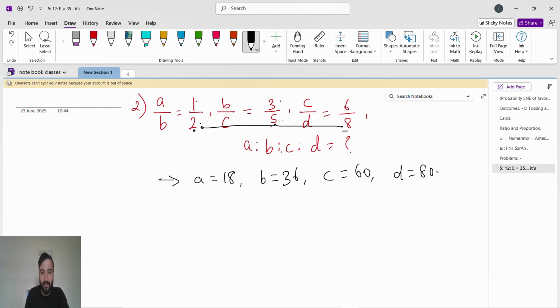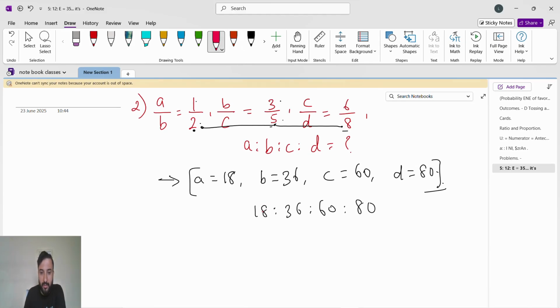Like this. So A is to B is to C is what? A is 18, is to B is 36, is to C is 60, D is 80. See, in just one step you will get the answer. And then we have to write it in the simplified form.